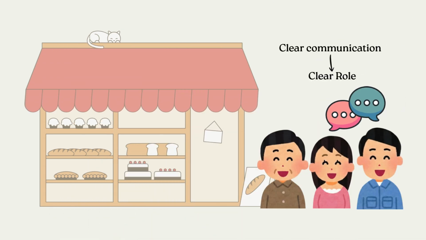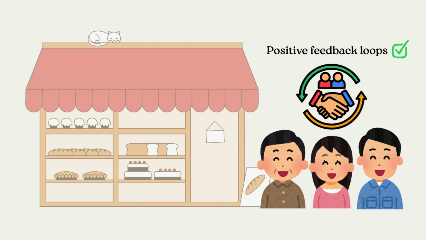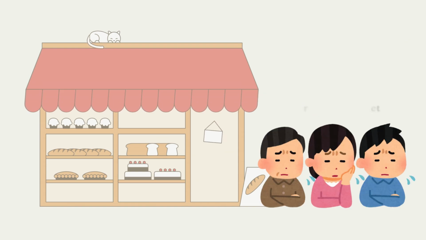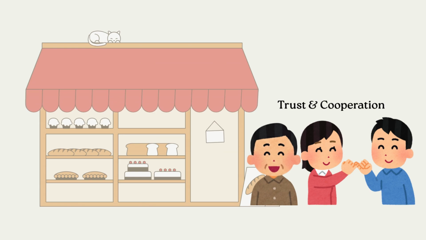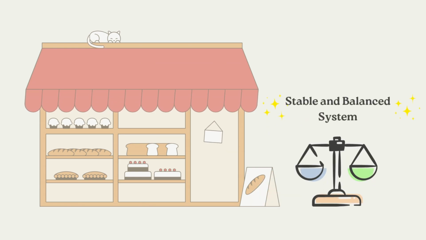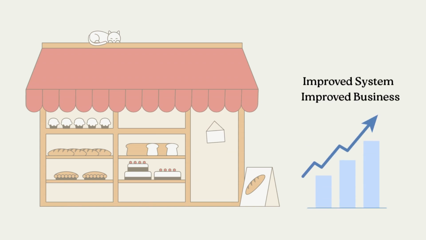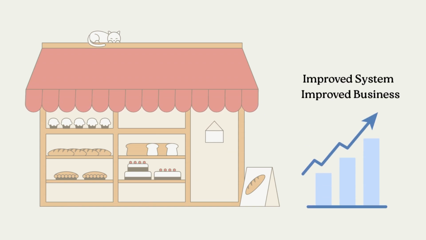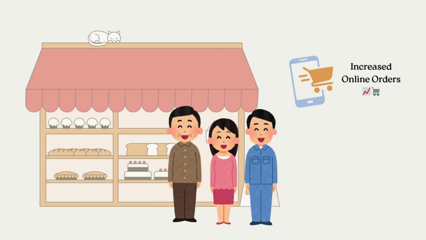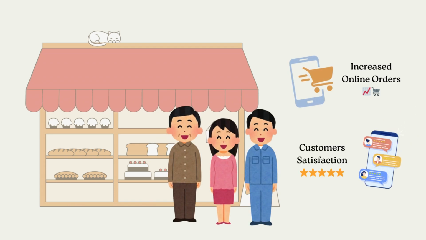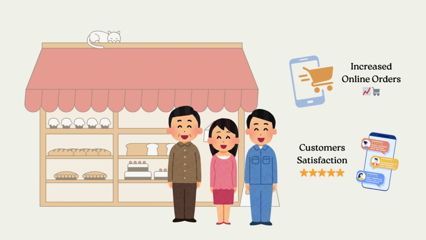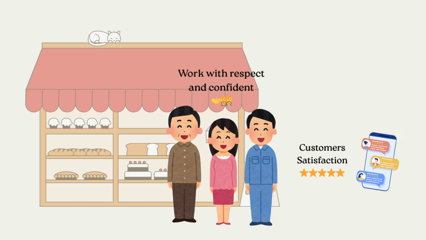As communication improved and roles became clearer, the feedback loop slowly changed. Stress and conflict were replaced by trust and cooperation. The system became more stable and balanced. Because the system improved, the business improved as well. Online orders increased, customer satisfaction grew, and the family began to work with greater respect and confidence.